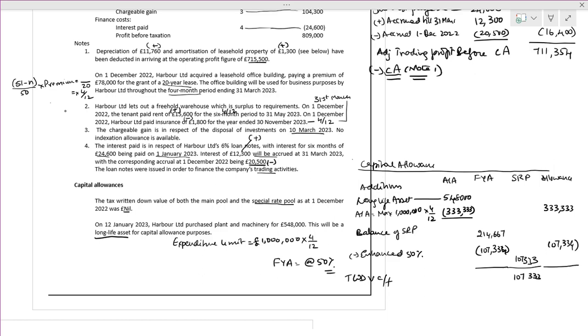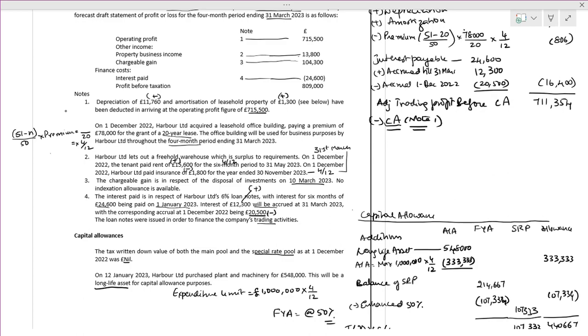Here, if you take into consideration, you get 766,044. This is the total allowance. Go back to the capital allowance. As per the note, the capital allowance comes to 440,667.